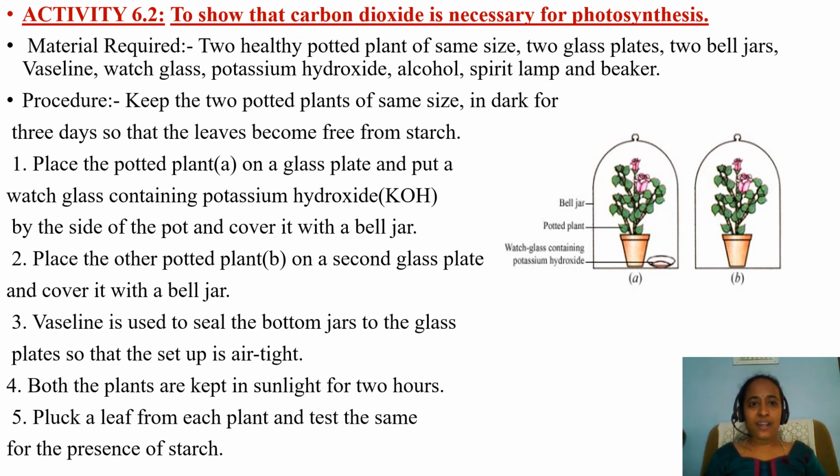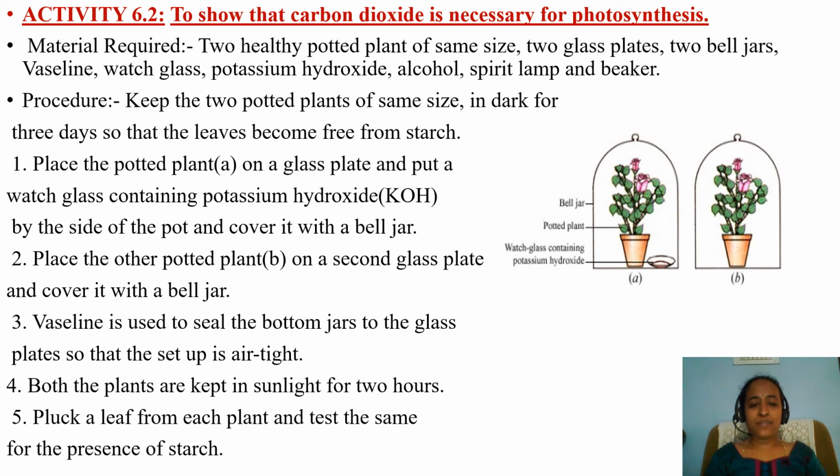Place the potted plant A on the glass plate and put a watch glass containing potassium hydroxide by the side of the pot. In the first setup A, we can see the plate along with KOH. The KOH, potassium hydroxide, main function is it absorbs carbon dioxide. Cover it with a bell jar. Place the other potted plant on a second glass plate and cover it with a bell jar. See, you cannot see any KOH in the second plant or second bell jar. Vaseline is used to seal the bell jars to the glass plate so that the setup is airtight.